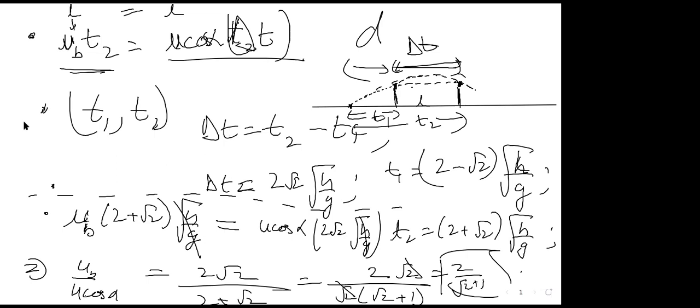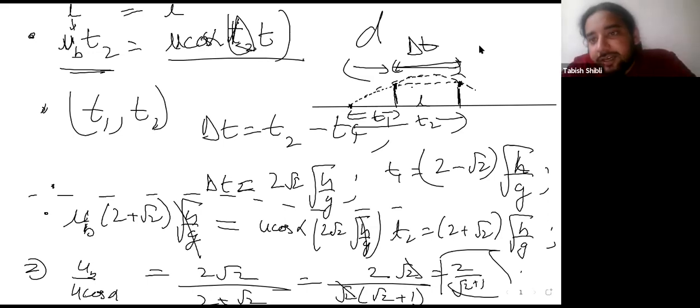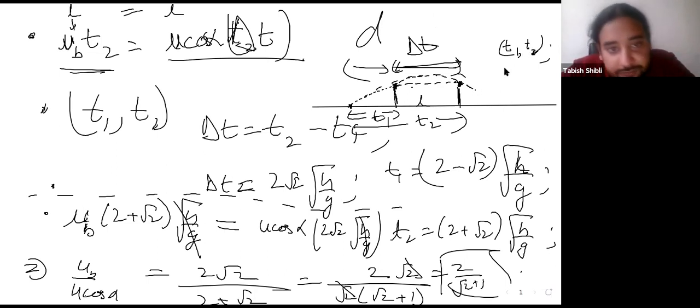T2 is the total time taken. T1, T2 is the solution of one equation. Which equation is that? It is the equation of the stone. So T1 is the time it takes to reach height h, the first height h, and the second height h is the time T2 takes. So these are T1 and T2.